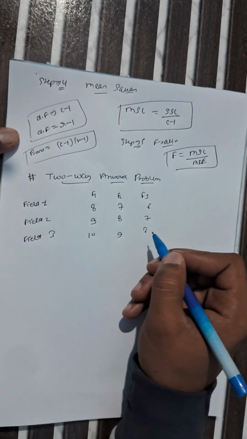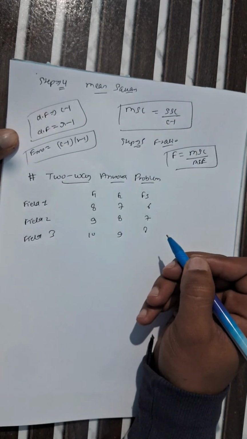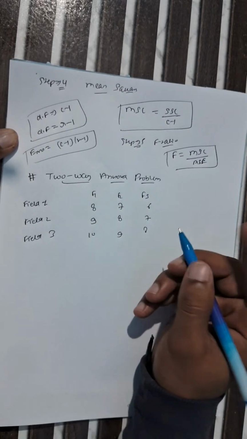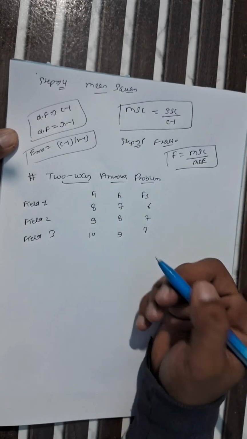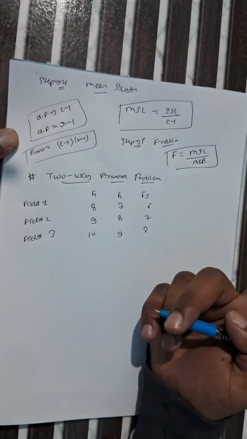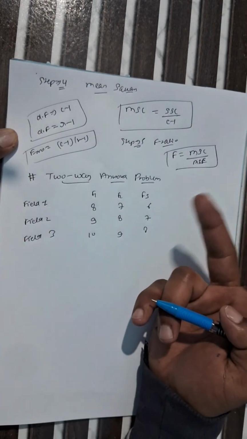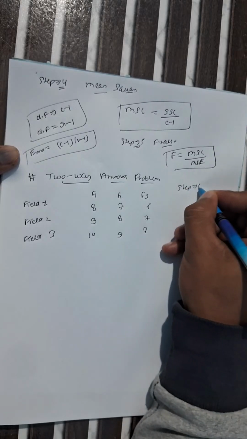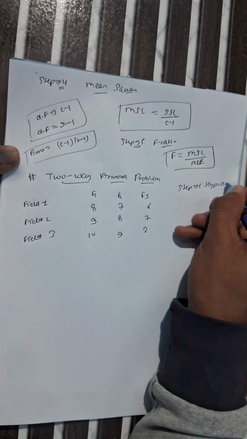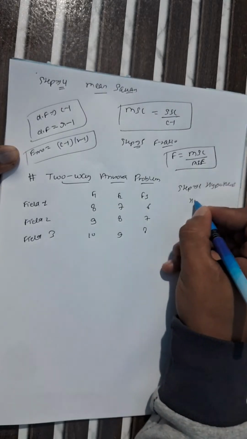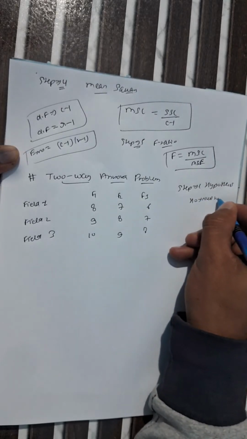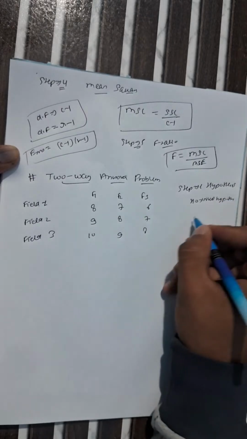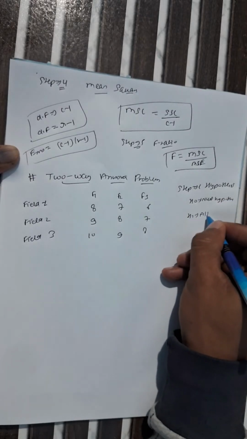So like our first one-way ANOVA problem, step one is the hypothesis. We consider two hypotheses: the first is the alternate hypothesis and the second is the null hypothesis. So our step one, hypothesis, where H0 is the null hypothesis and H1 is the alternate hypothesis.